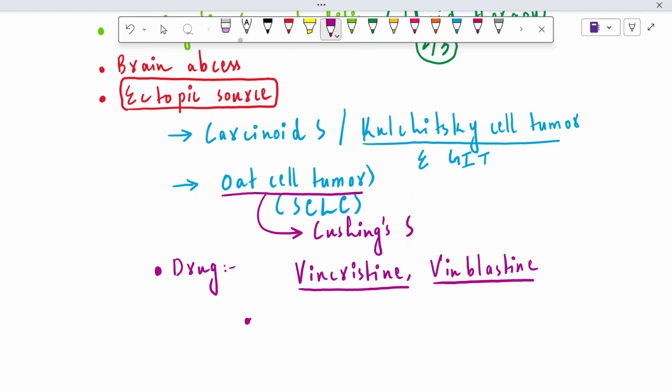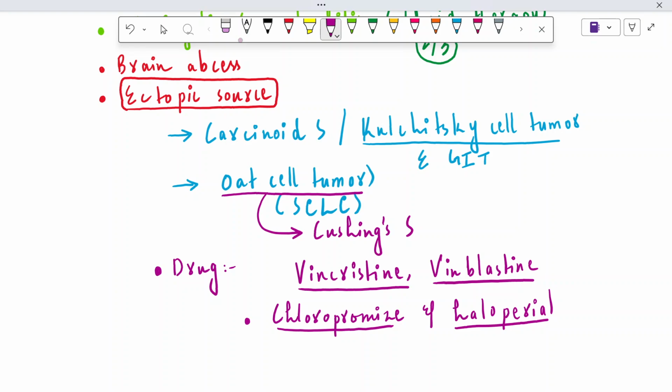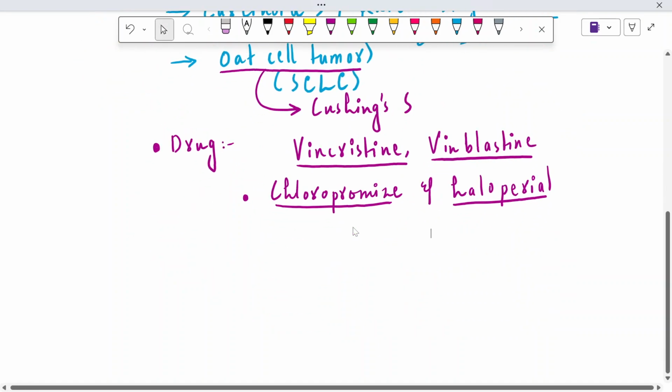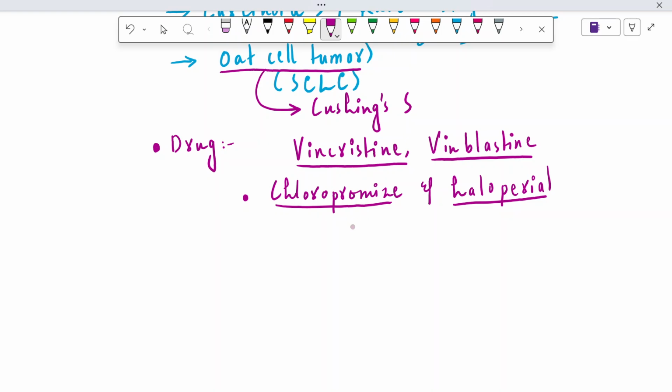Okay. The other pair of drugs is chlorpromazine, and the second is haloperidol. These pair of drugs are used as antipsychotic drugs. These two are first generation antipsychotic drugs, and vincristine and vinblastine are the antineoplastic drugs.